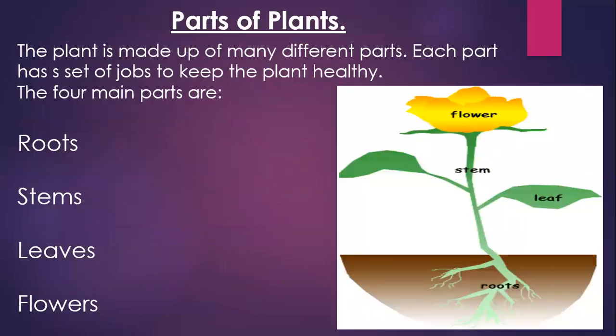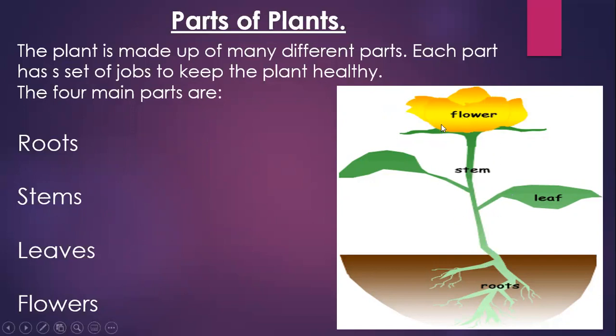Now we are going to learn what the parts of plants are. The plant is made up of many different parts. Each part has a set of jobs to keep the plant healthy. The four main parts are roots, stems, leaves, flowers.